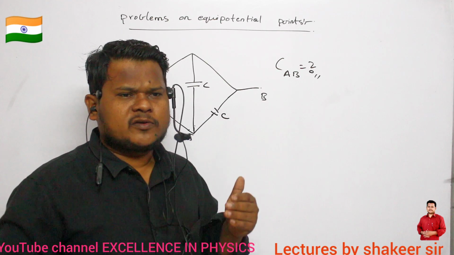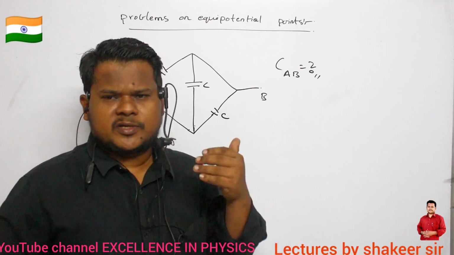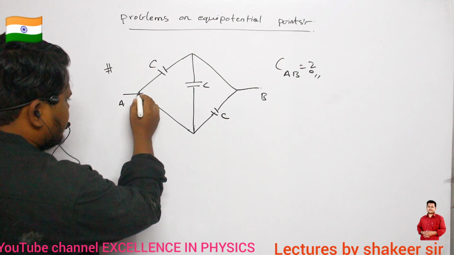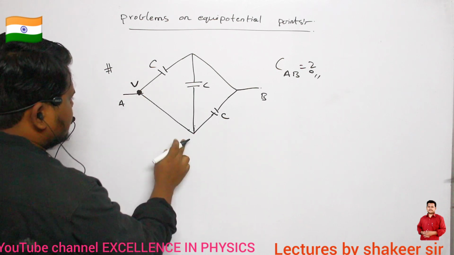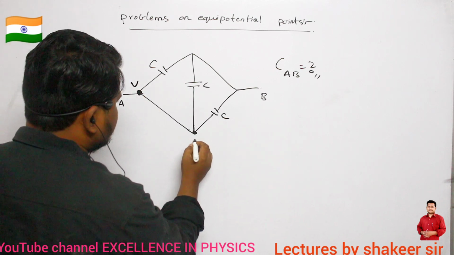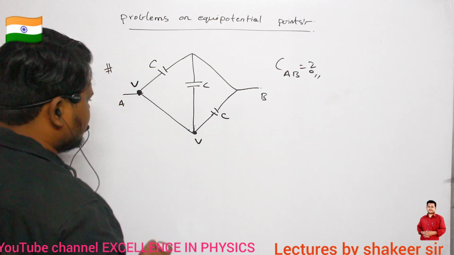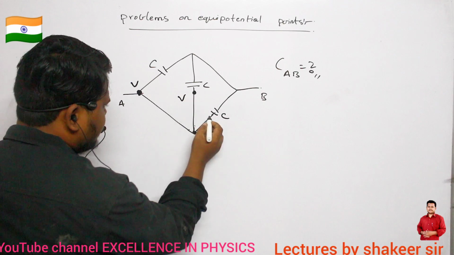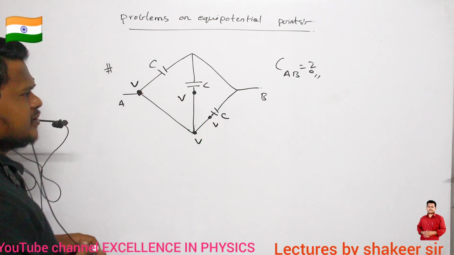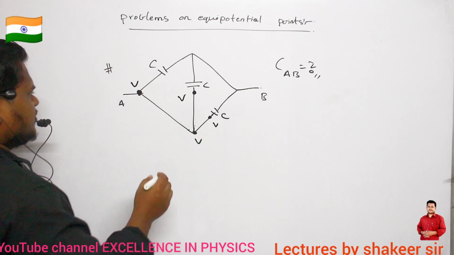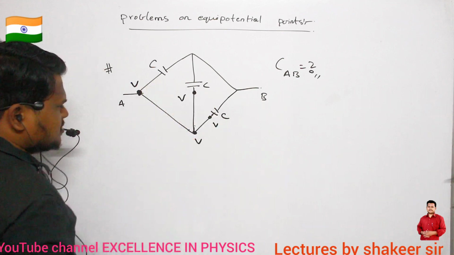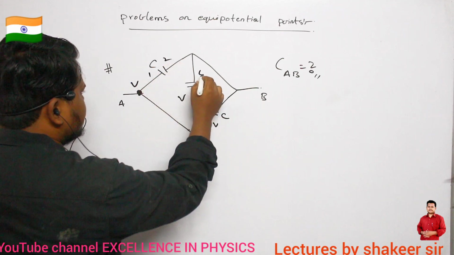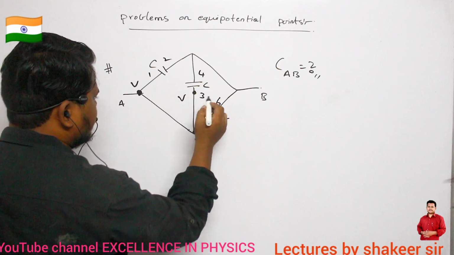There will not be any kind of potential drop. Drop in potential will not be there. For example, if you observe these points, here if potential is V, then you can say here also potential is V only. Are you able to understand? So here if potential is V, definitely here also I can say potential is V, and here also potential will be V only. Okay. Now if you name the plates of this capacitor like this is plate number 1, plate number 2, plate number 3, plate number 4, plate number 5, plate number 6.